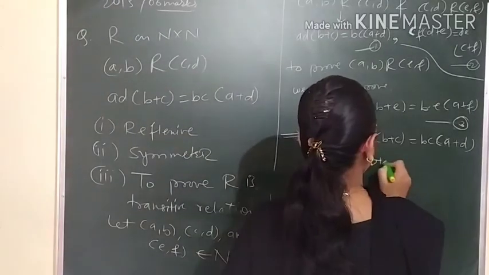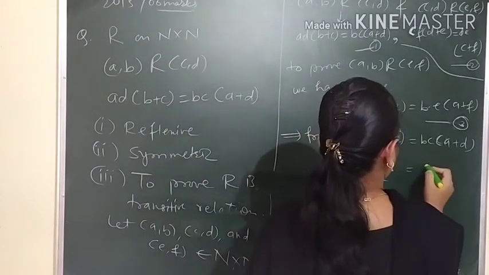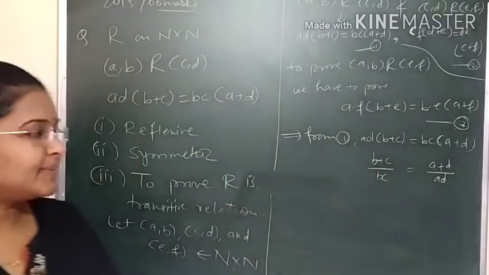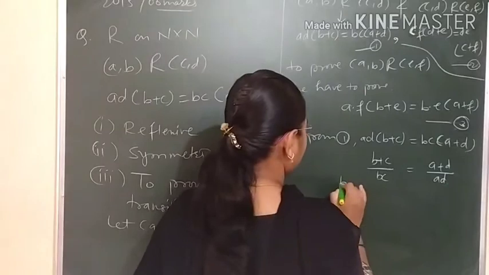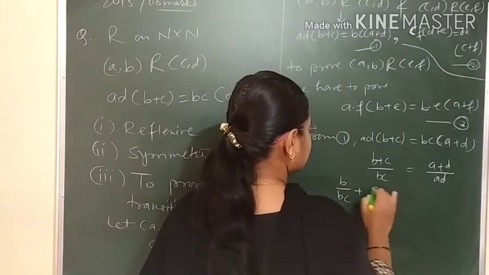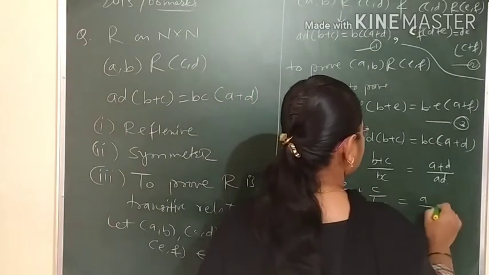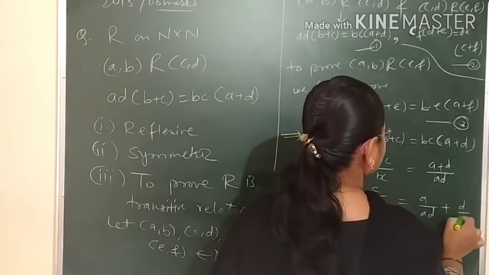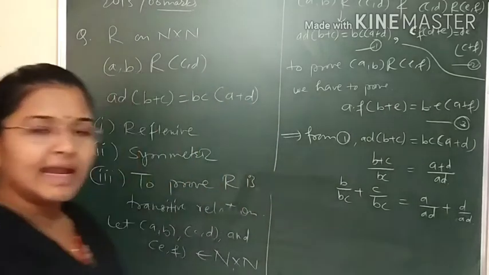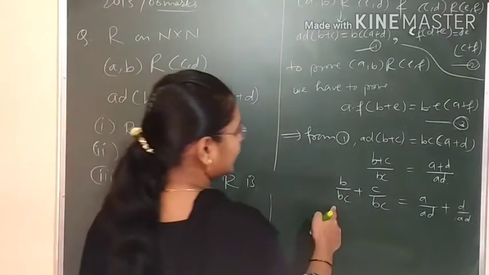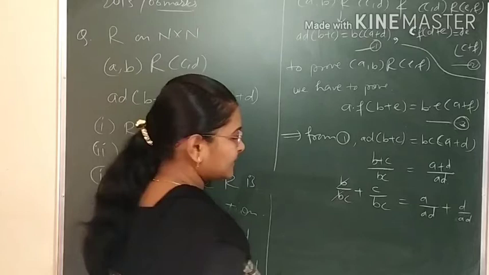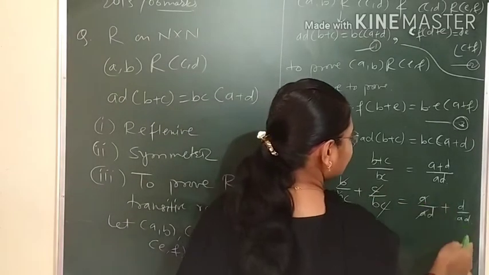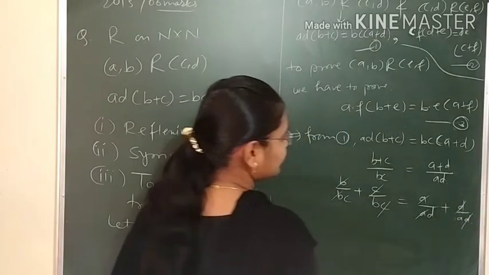So what we have, b plus c upon bc equals to a plus d upon ad. If we separate the terms, so what we have, b upon bc plus c upon bc equals a upon ad plus d upon ad. Okay, so here b and b will get cancelled, c and c will get cancelled, here a will get cancelled, and here d and this d will get cancelled.